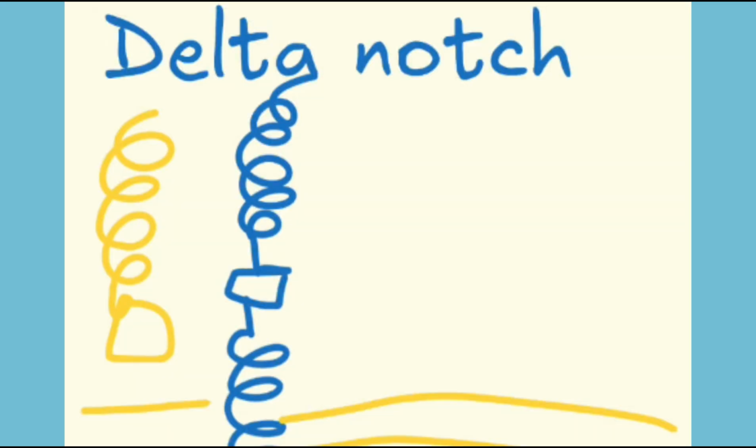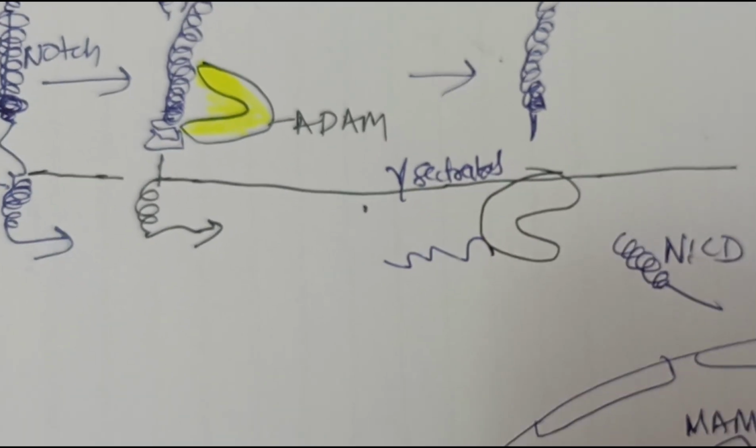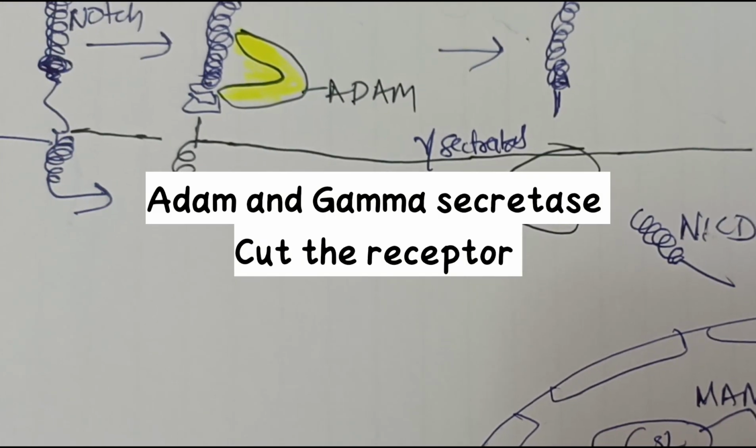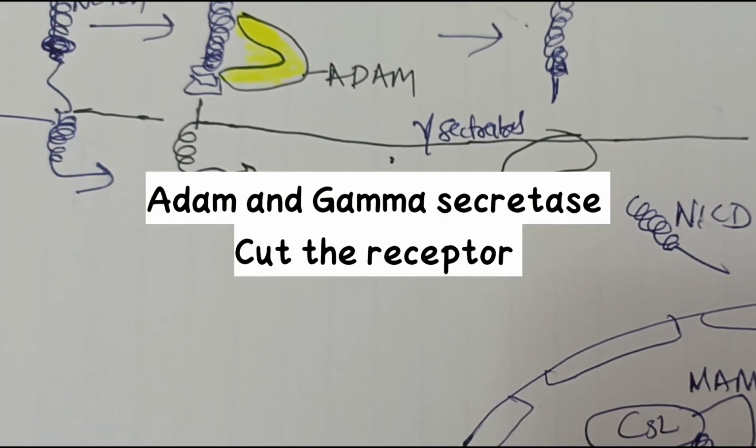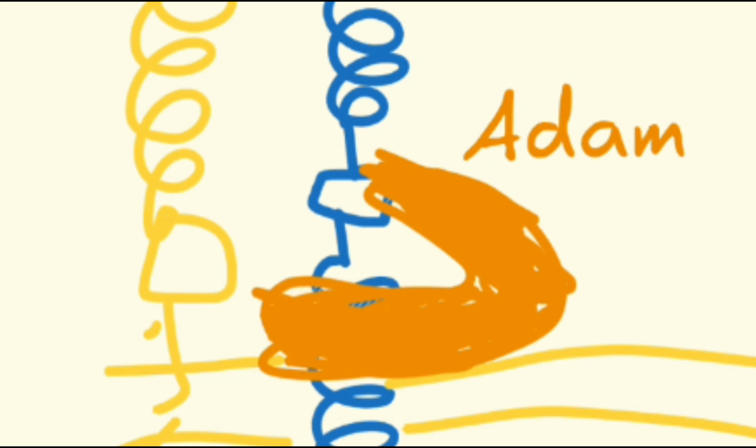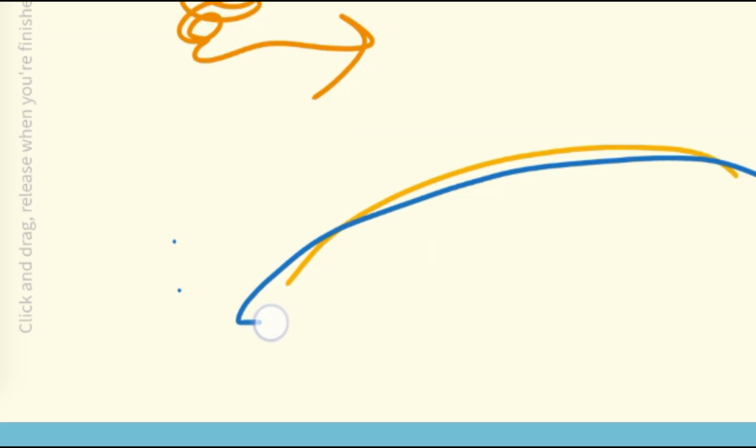So there are Notch receptors. These are transmembrane proteins present on the surface of the receiving cell. Delta or Jagged are the transmembrane ligands present on the surface of the signaling, that is, the neighboring cell. Then ADAM protease and gamma secretase are the enzymes that cleave the Notch receptor. Then the Notch Intracellular Domain, NICD, is the activated part of Notch that enters the nucleus.